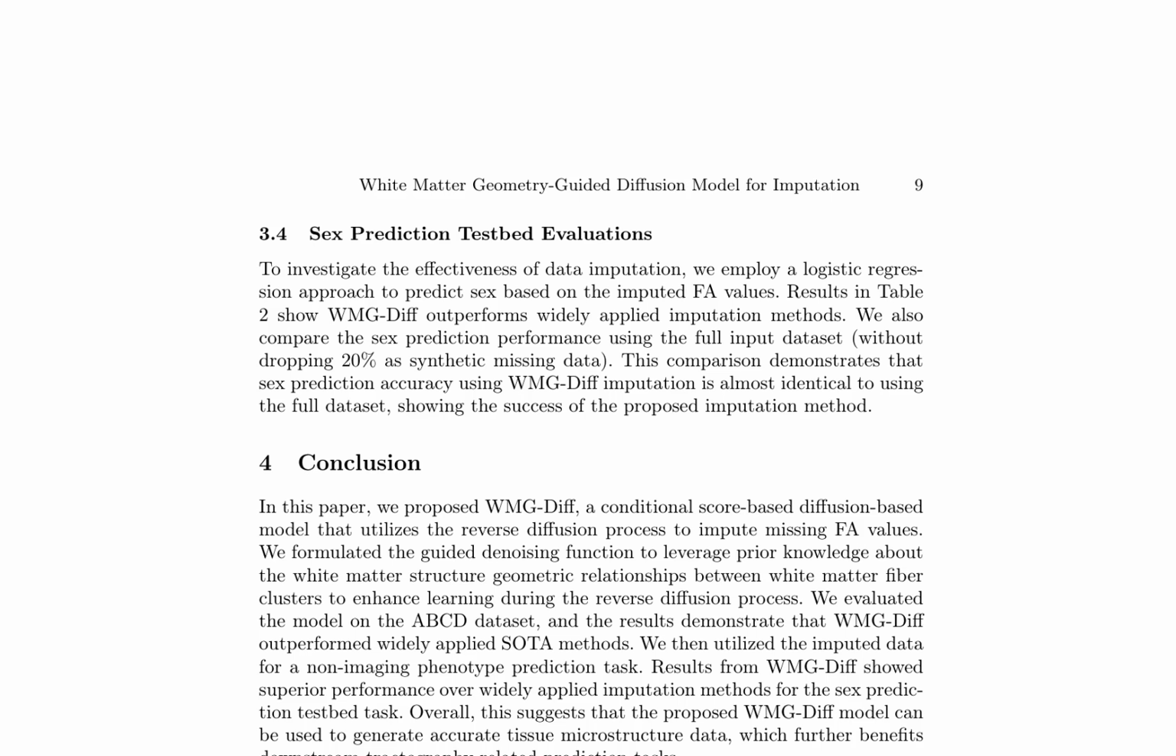The White Matter Geometry-guided Diffusion (WMG-Diff) model is a novel conditional score-based diffusion model that utilizes the reverse diffusion process to impute missing FA values in brain imaging data. This model leverages prior knowledge about white matter structure and geometric relationships between white matter fiber clusters to enhance learning during the reverse diffusion process.